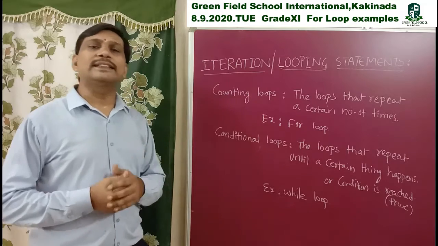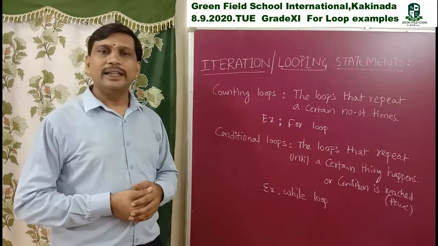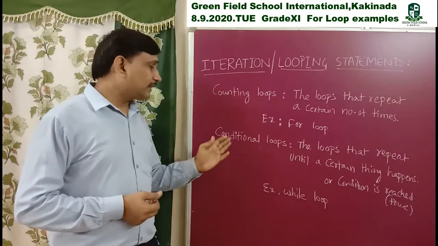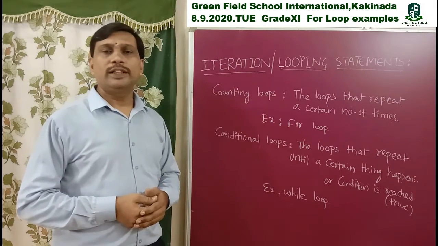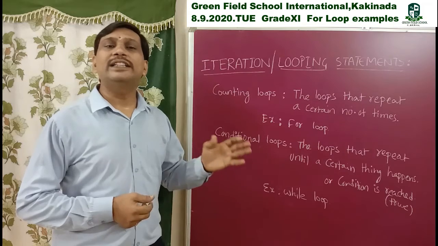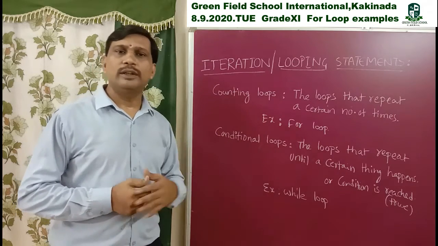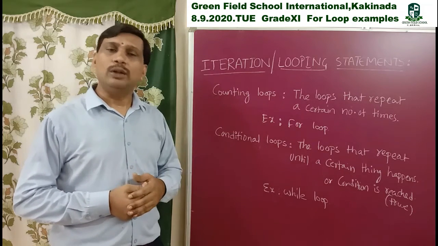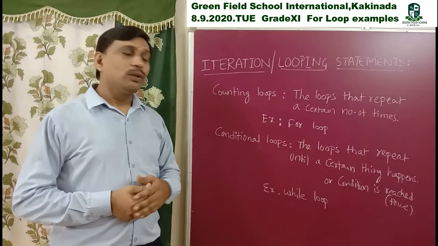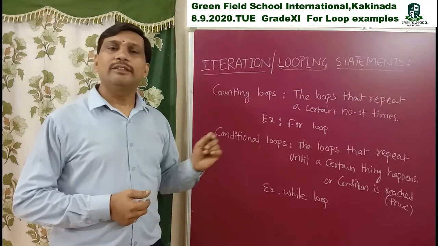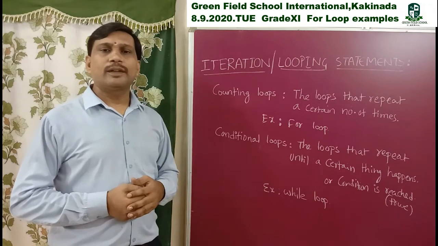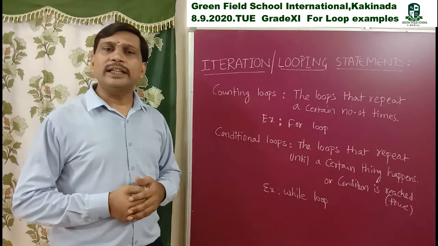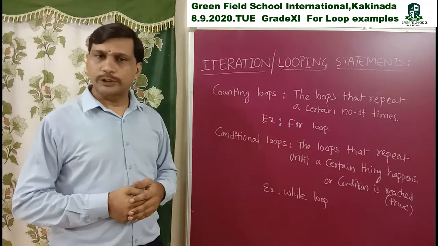Suppose in some other cases we write, okay, in while loop, this is the example of conditional loops. In while loop we write an initial condition outside the loop before starting the loop. We write the condition with the while statement. We write incrementation or decrementation in the body of the loop statements.